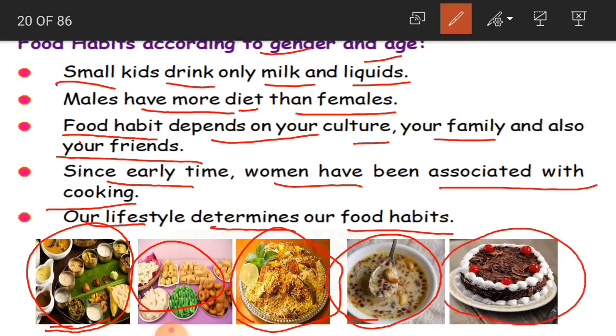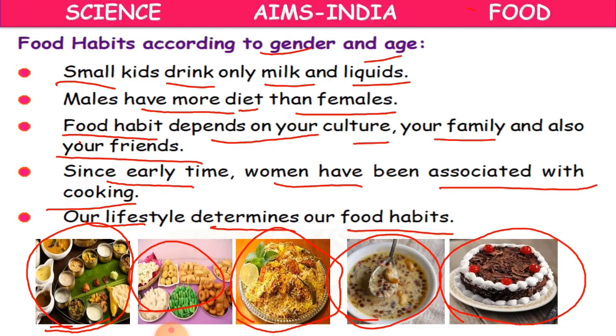And if Christians are there, you prefer to have more cakes for Christmas. And on January 1st, as we celebrate it as a common festival, even we prefer to have cake on the New Year. So even our culture, this is one more example saying that the culture decides the food. According to different cultures and religious customs, food is also different. Clear, children? Hope you have understood the concept well.